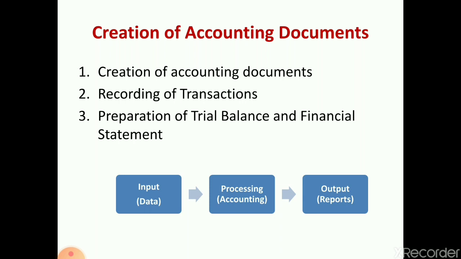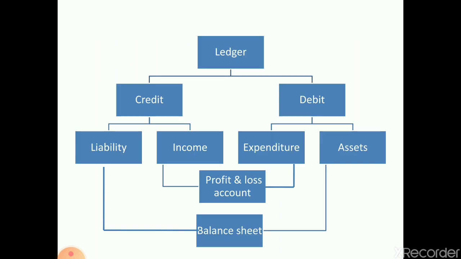Once the transaction takes place, we record the transaction. How do we record it? We first prepare the journal, in which we debit and credit. After the journal is prepared, the second step is to prepare the ledger, in which we credit and debit. As you all know, every transaction has a dual effect, that is credit and debit, whether it is a personal account, a nominal account, or a real account. What is the rule of the personal account? Debit the receiver, credit the giver.